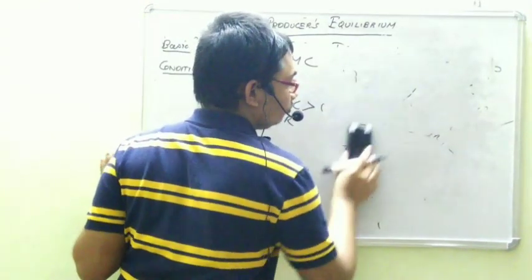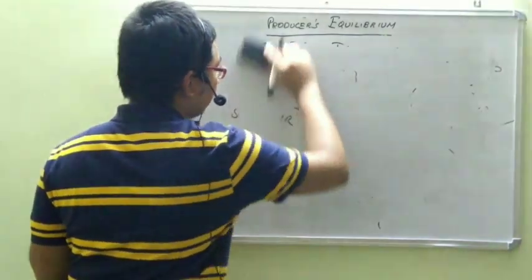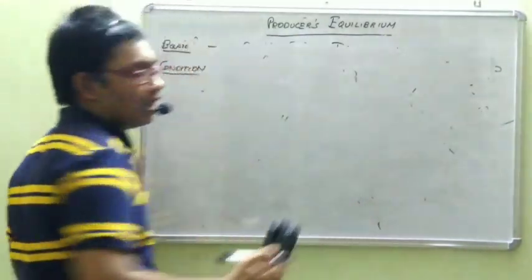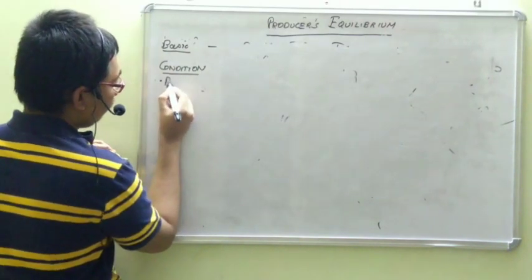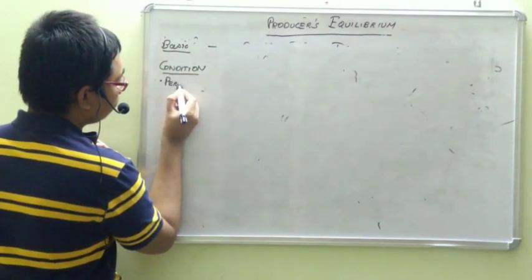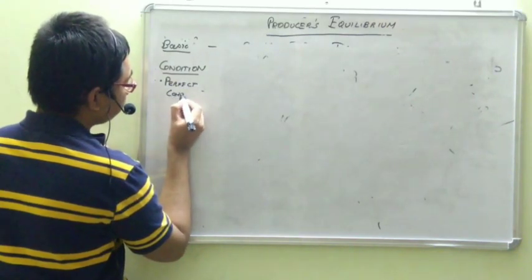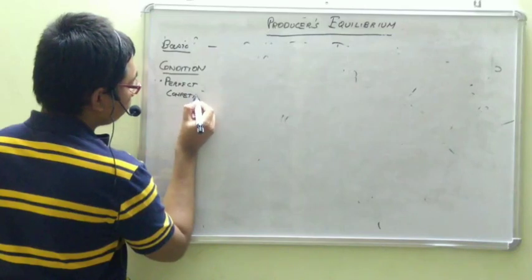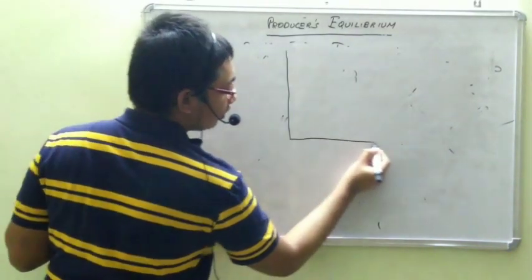Now let us state the equilibrium condition for perfect competition and imperfect competition. Condition under perfect competition. In perfect competition, what will happen?